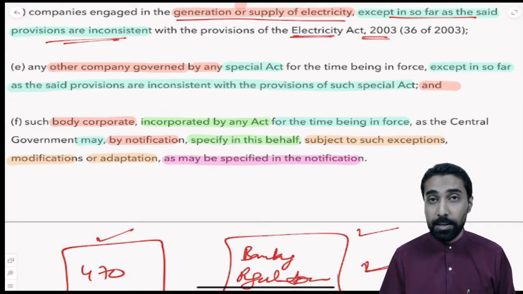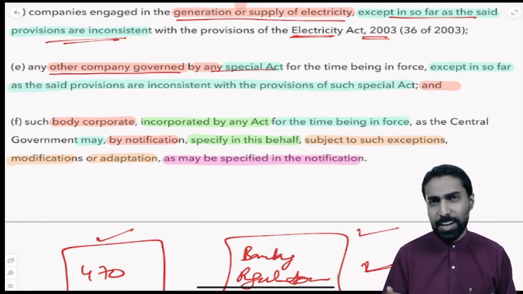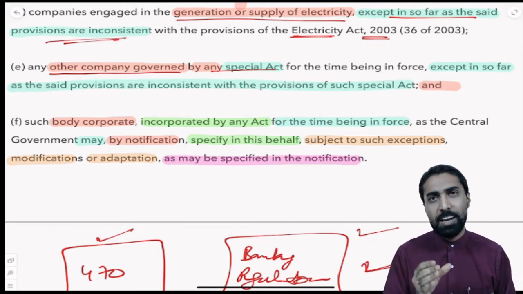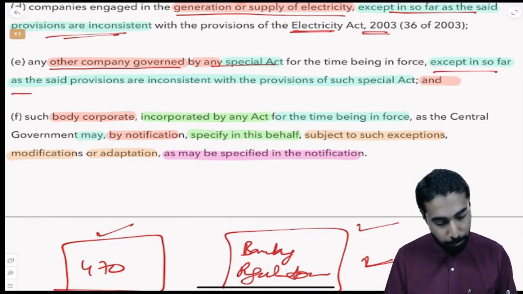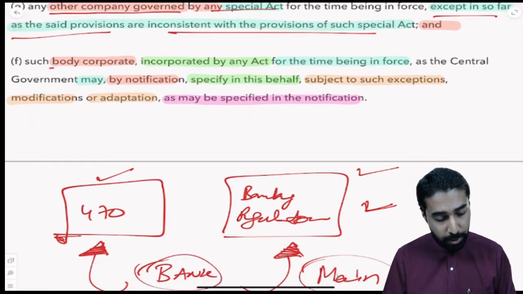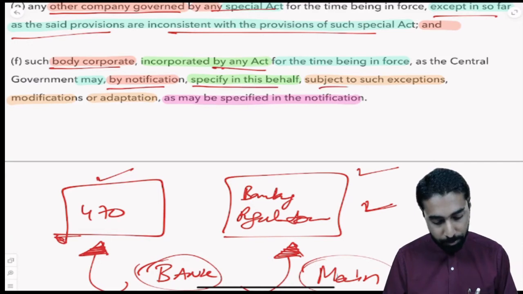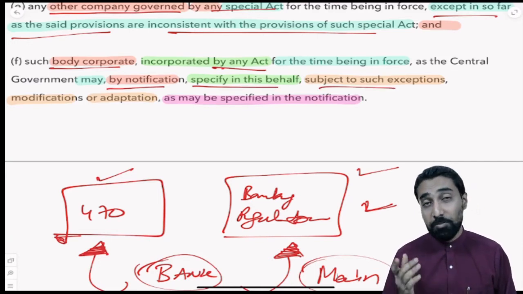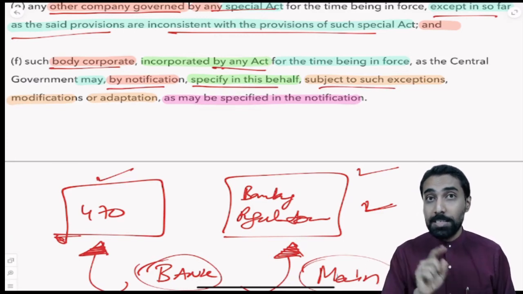Same way, if you go further, we understand that we have other companies, which is any other company governed by a special act. For example, LIC, that's a special act. We have the LIC Act. So even for them, this Companies Act will apply, except so far as the provisions are inconsistent with that special act. Same concept will apply. Then also this can apply to any body corporate incorporated under any act for the time being in force, that is, which is effective, as the central government may by notification tell. So the central government can tell which other acts, which other companies, to which this Companies Act will apply.